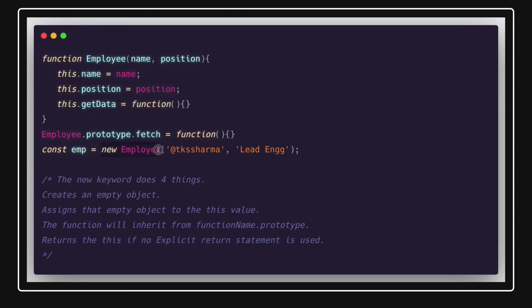So the new employee, this is also called a constructor function, using which we can create an object of a function. We have already inspected this and checked the prototype. So emp is an object, and proto of emp is pointing to the prototype of the function from which it has been created, which is employee.